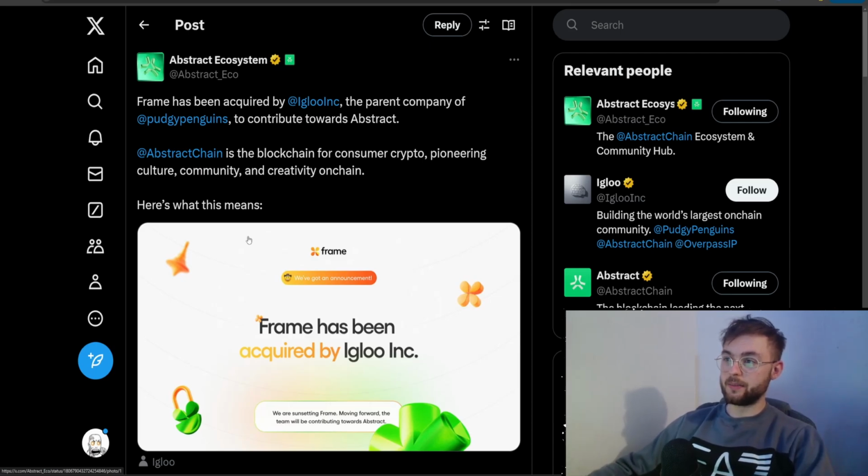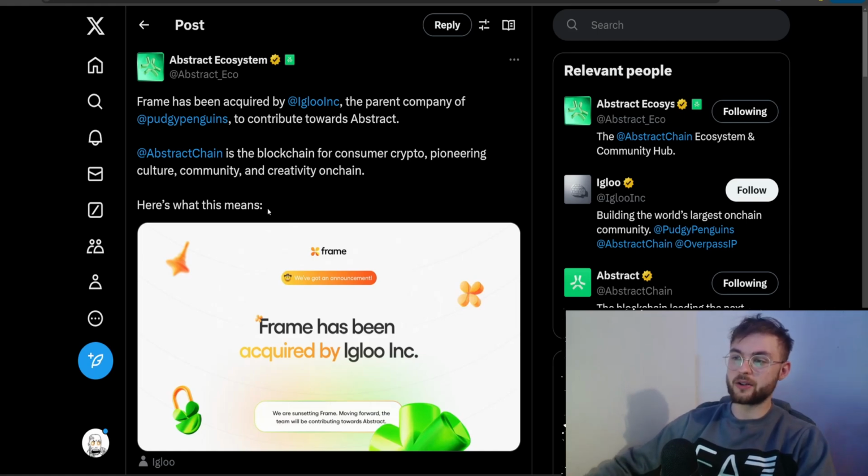And that was basically based on your NFT volume from 2021, 2022. So the more volume you did, the more Frame tokens you got allocated at the time. It's not clearly stated that the airdrop will happen for those that qualify for the Frame airdrop, but I'm just speculating that this might be one of the criteria.